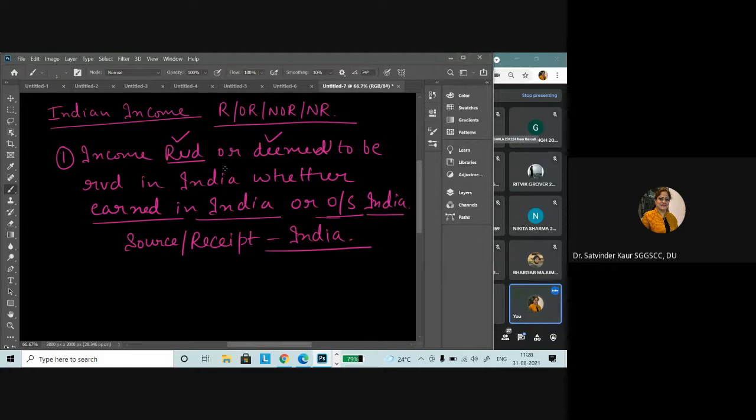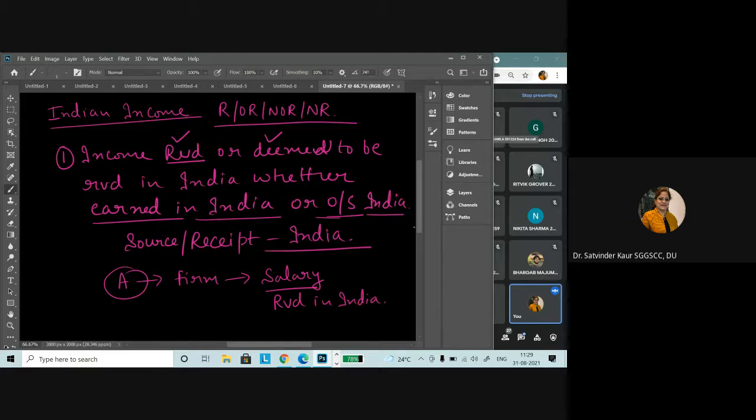Right? So for example, Mr. A is working in a firm, right? And he is entitled to receive a salary. So in this particular case, A's salary is considered as received in India.